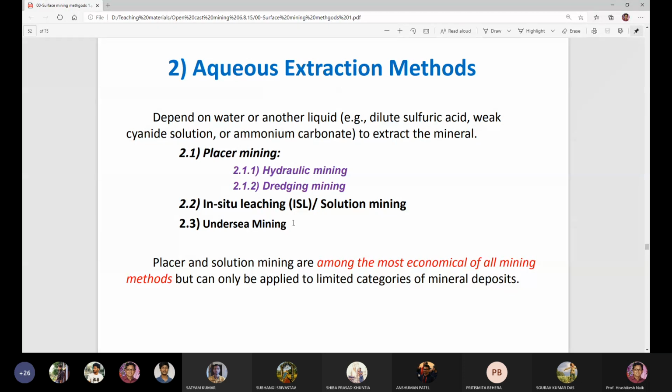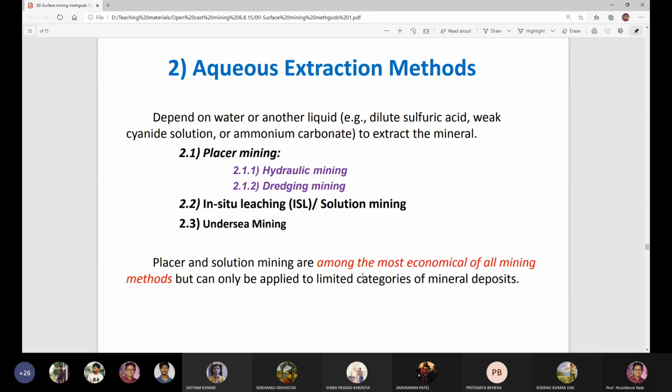aqueous extraction methods. Placer mining and solution mining are among the most economical of all mining methods. They are very, very economical, but can only be applied to limited categories of mineral deposits.